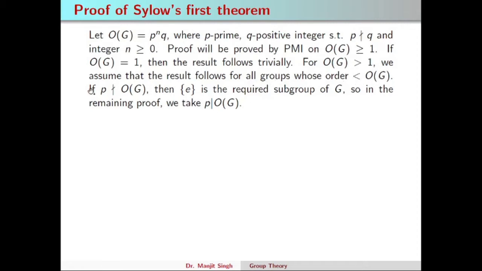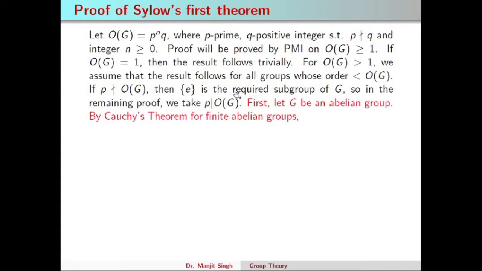Now if p does not divide the order of G, then the identity subgroup is the required subgroup of G. It can be a situation where we may consider a prime p that does not divide the order of G. This result is more interesting when p divides the order of G. Still there exists a p-subgroup in the other case, namely the identity subgroup. Okay, now in the rest of the proof we will consider that p divides the order of G.